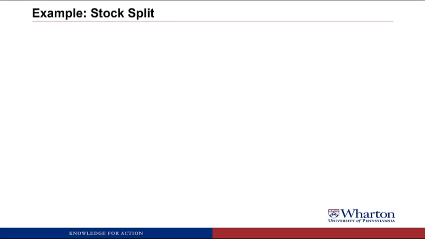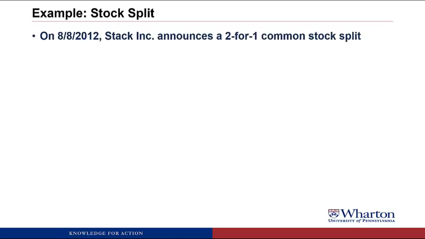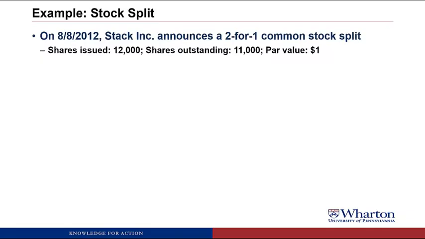Next, let's look at the example of a stock split. So on August 8th, 2012, Stack Incorporated announces a 2-for-1 common stock split. So they're going to exchange 1 share of current stock for 2 shares of the new stock. At this point, there are 12,000 shares issued, 11,000 shares outstanding, and the par value was $1. So why don't you go ahead and try to do the journal entry to record the stock split?